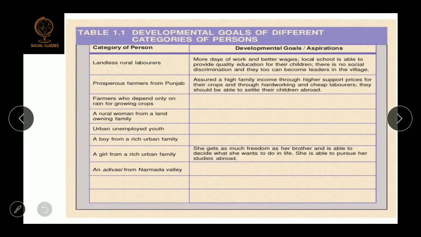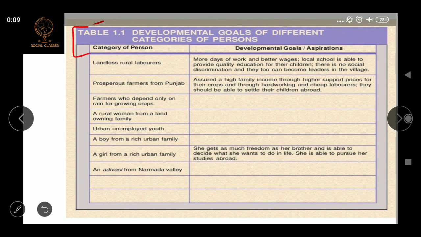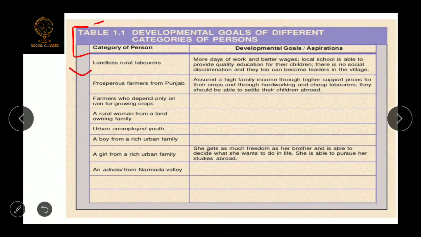For example, we will see this example, this table is given in your textbook. So let's see, a person who is a landless rural laborer means a laborer who is living in a rural area, and that laborer is landless, means he doesn't have land. So what can be the development goal for such laborers? Such laborers will want more days of work and better wages.